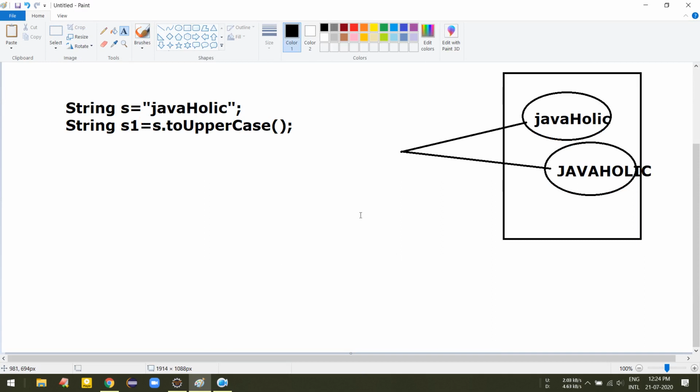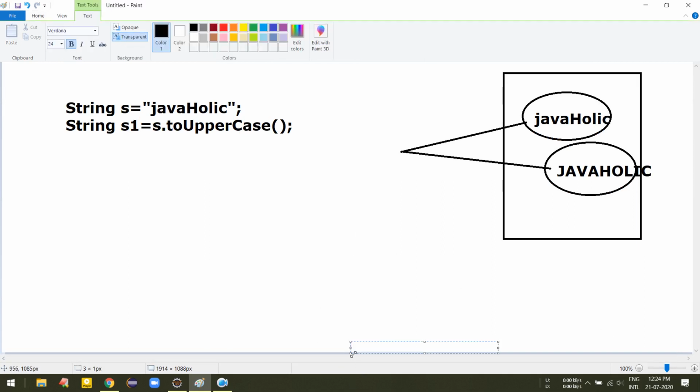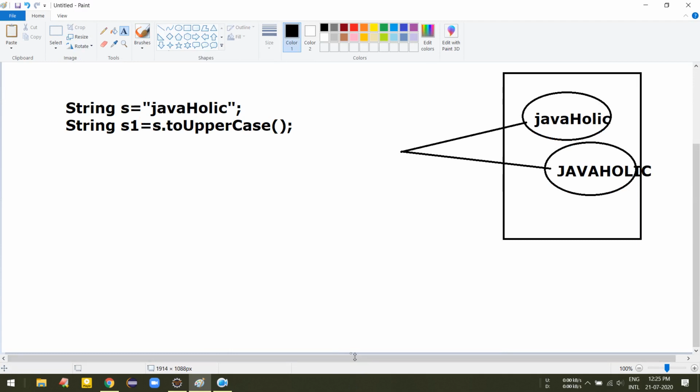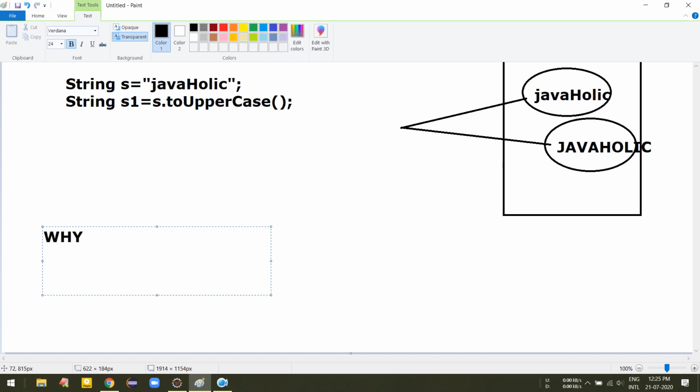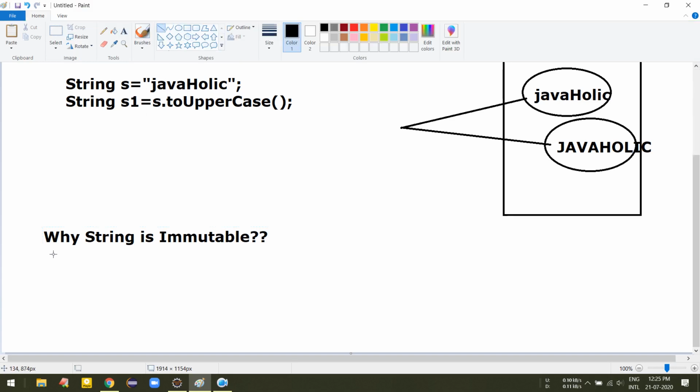Let's see that also. This is a commonly asked question: why is String immutable?